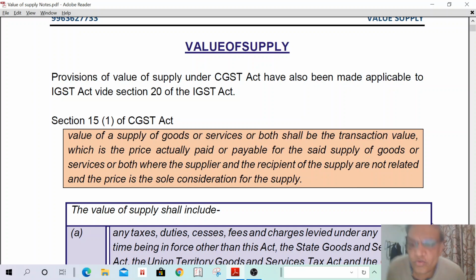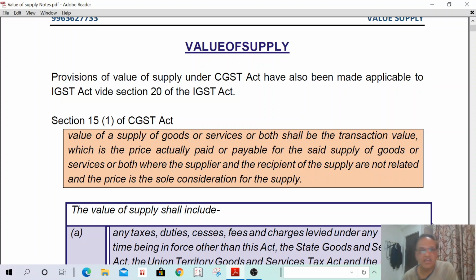Understand? What a related person is, we are going to discuss right now. First understand the concept. It should be the transaction value, for the amount actually paid or payable, where the recipient and supplier are not related, and the price is the sole consideration. If all these conditions are satisfied, that is the value of supply.